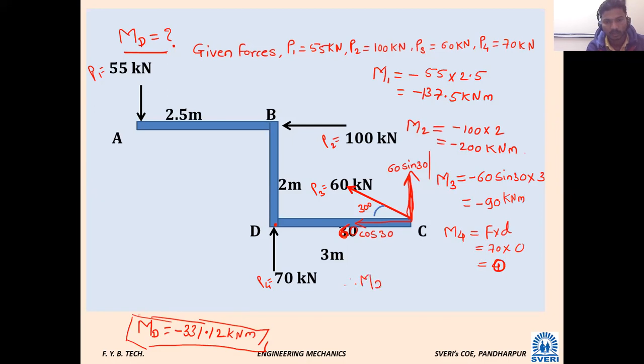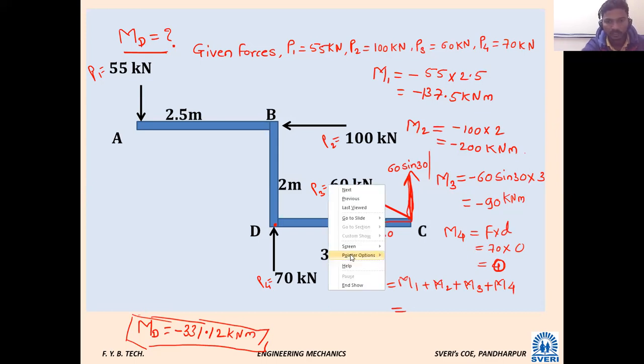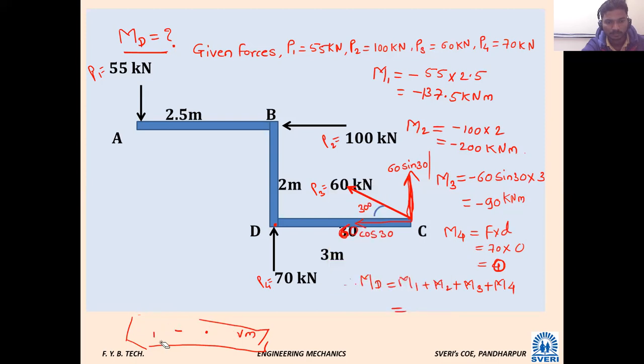Therefore, the total moment MD is equal to M1 plus M2 plus M3 plus M4. Calculate, we just have to add. Minus 427.5.